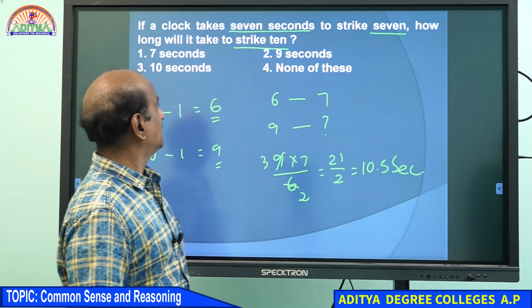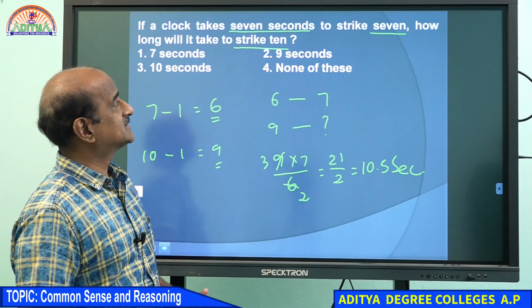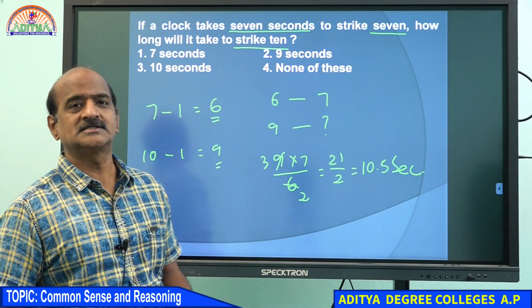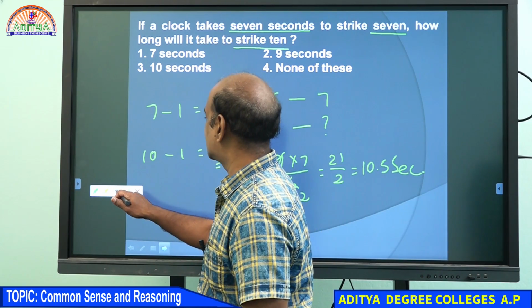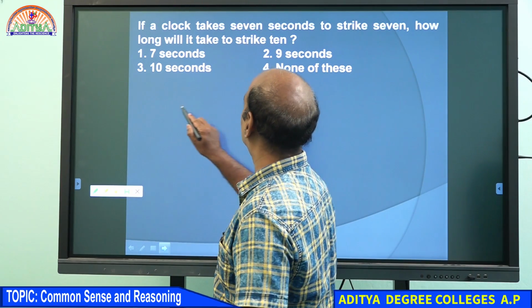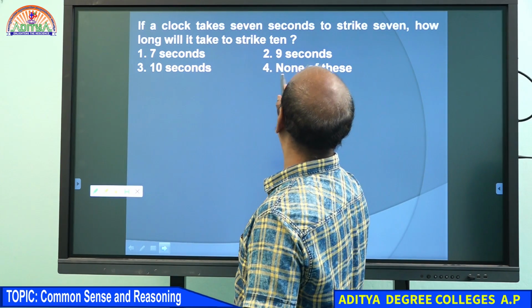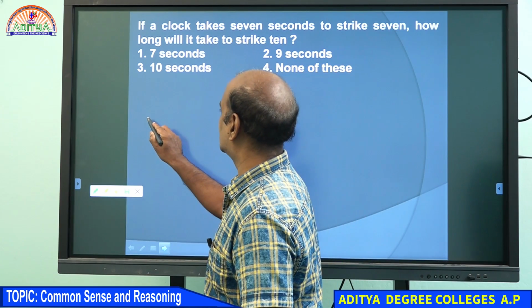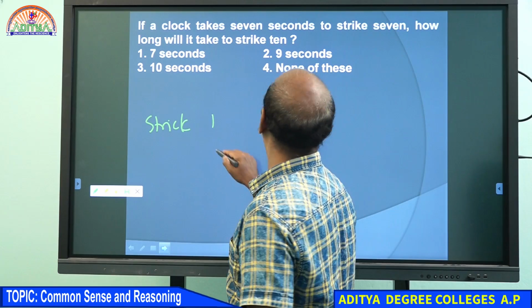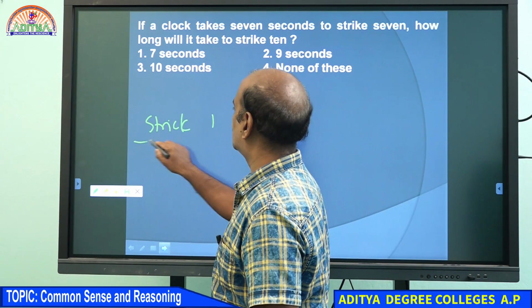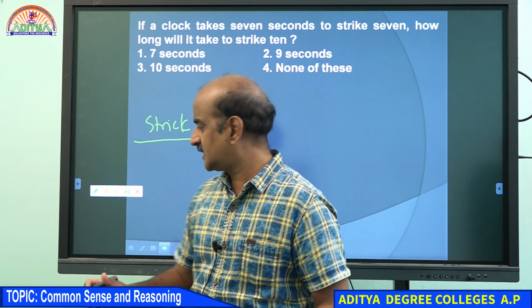Students, listen to me. A clock takes 7 seconds to strike 7. If the clock has to strike only 1, how much time does it take? Obviously, it does not take any time.